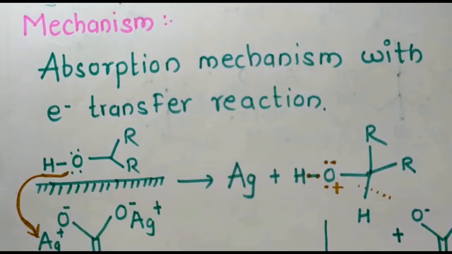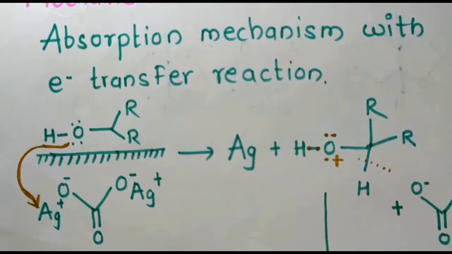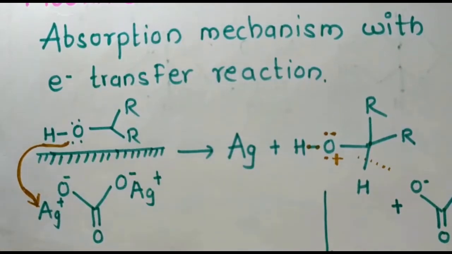The lone pair of electrons is attracted to this positive silver atom. So this silver atom gets neutralized. Here you can see that the positive charge is present over the silver atom.